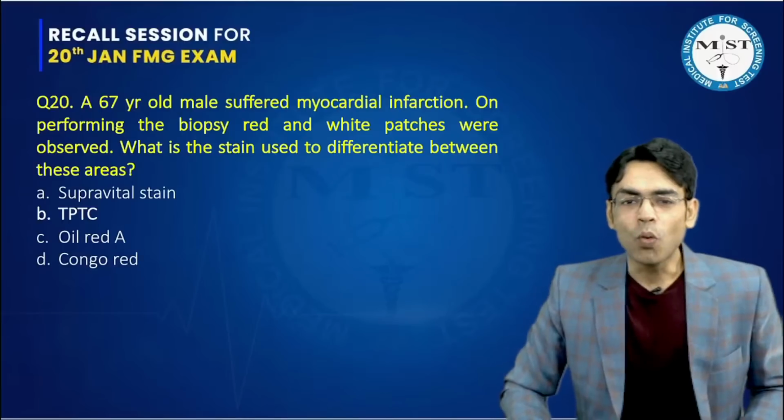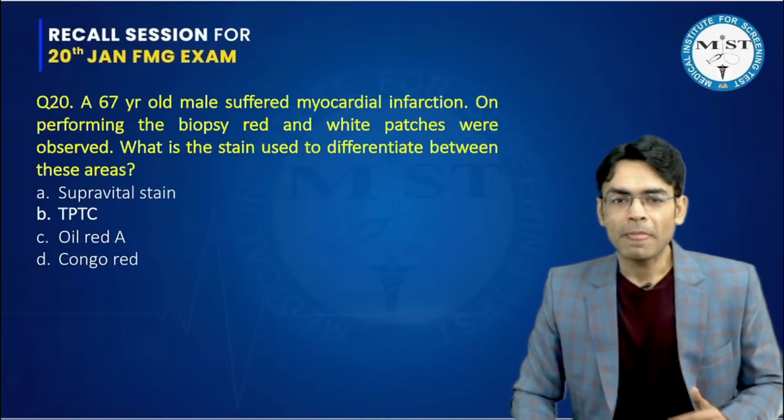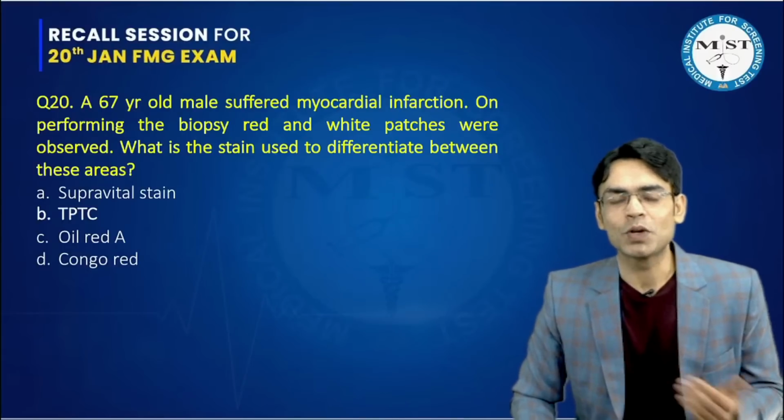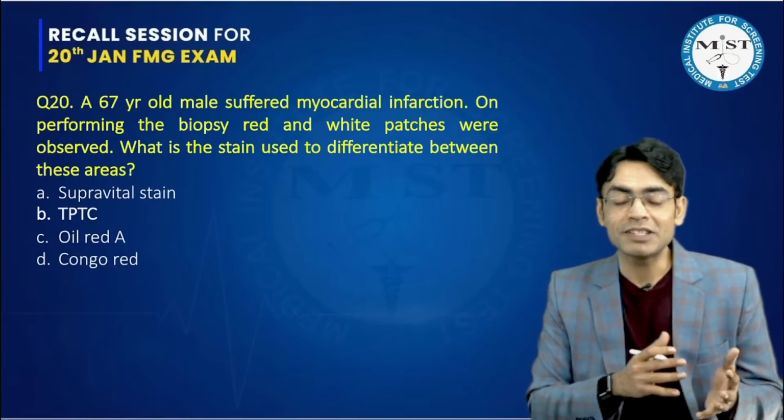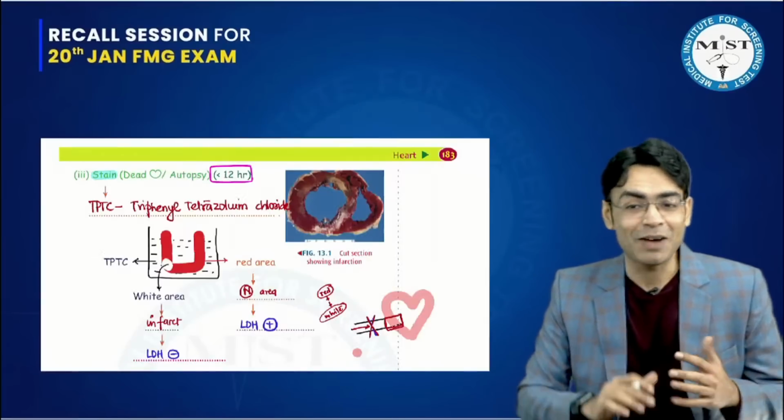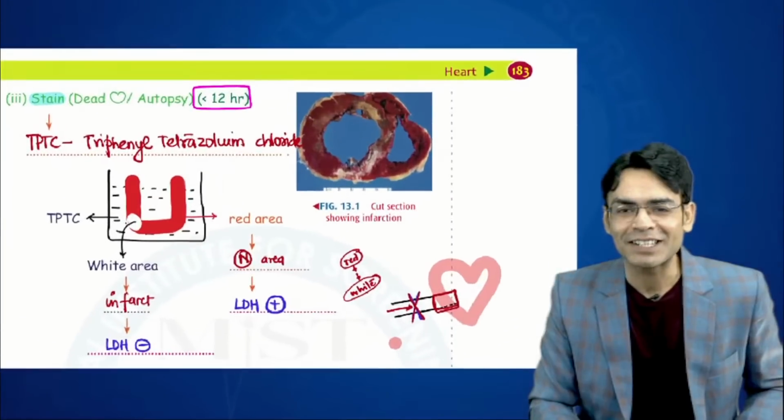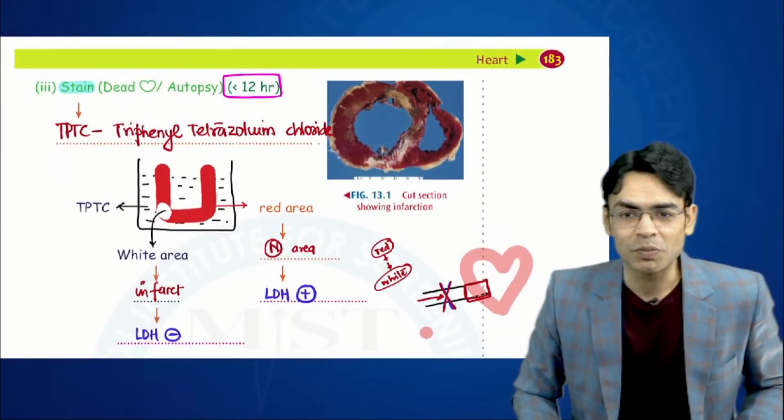A 67-year-old male suffered MI. On performing the biopsy, red and white patches were observed. What is the stain used to differentiate between these 2 patches? Now again, a very straight question. This is again a screenshot from the pathology workbook.